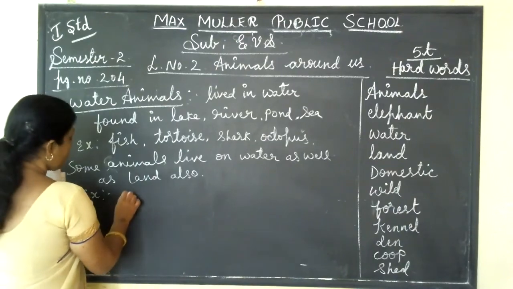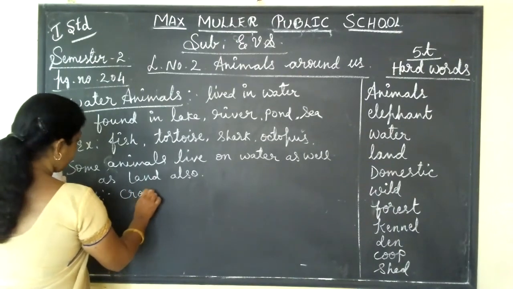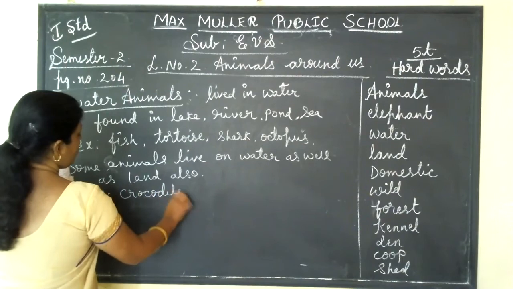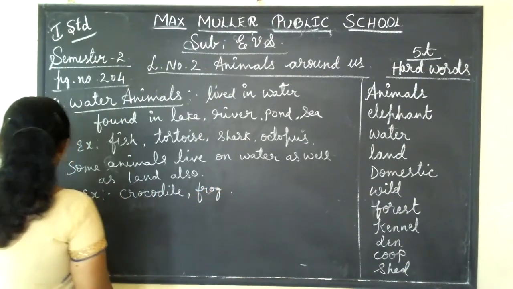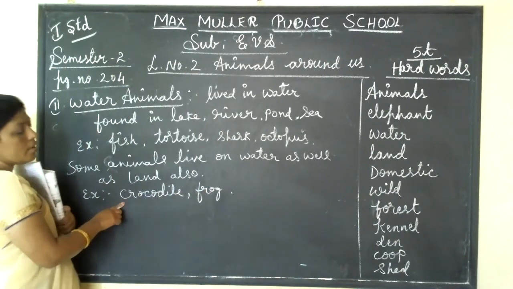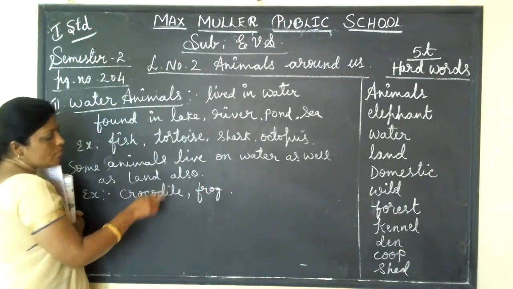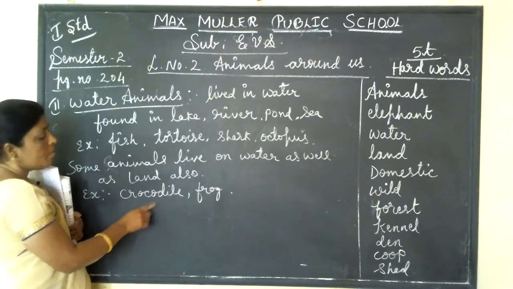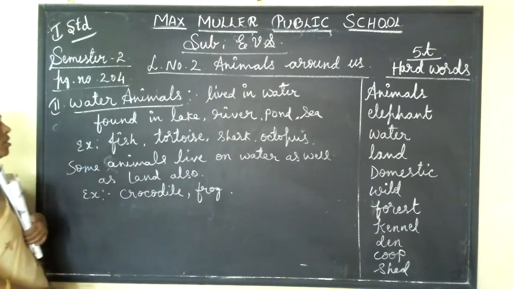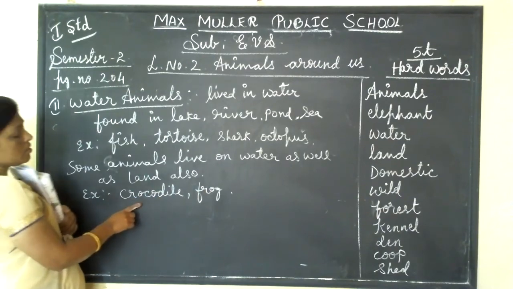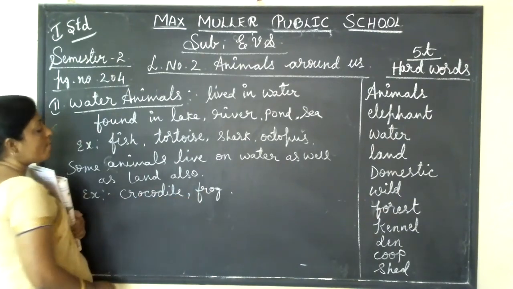That is crocodile, frog. So these are all animals that live on land as well as in water. Both they will live on land and live in water. So some animals are like this. So that is the crocodile and frog.